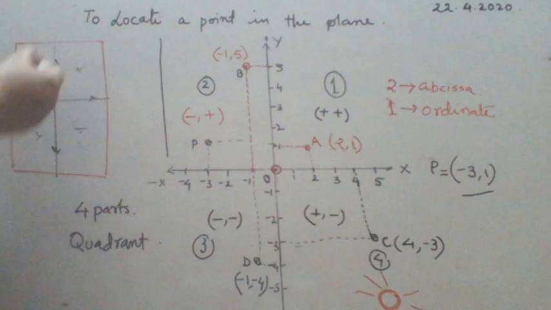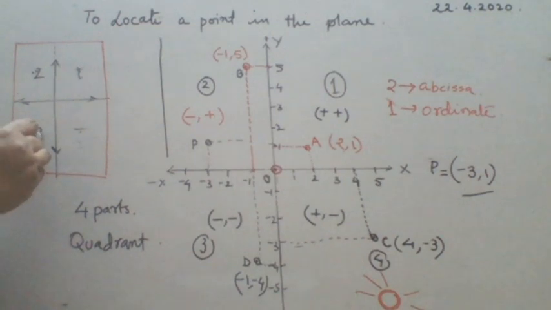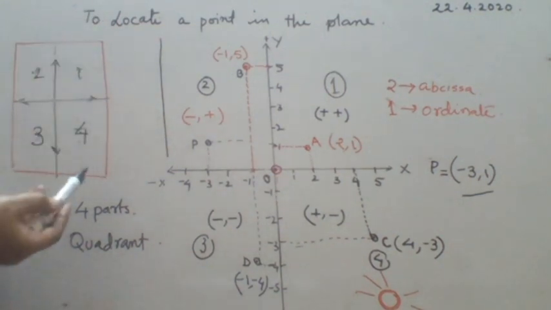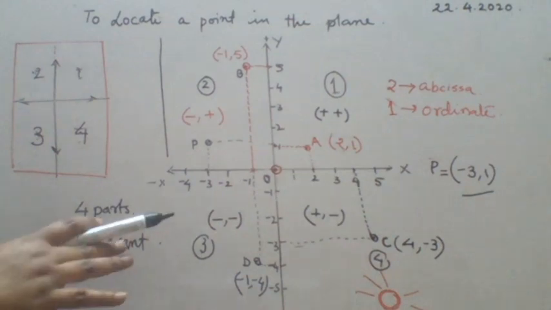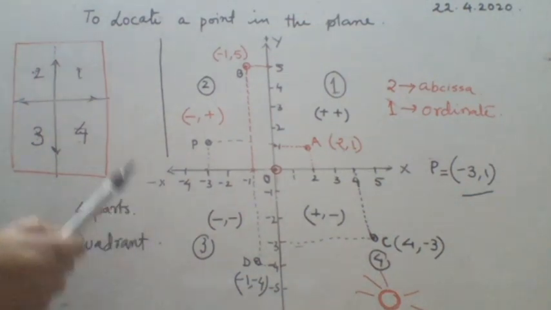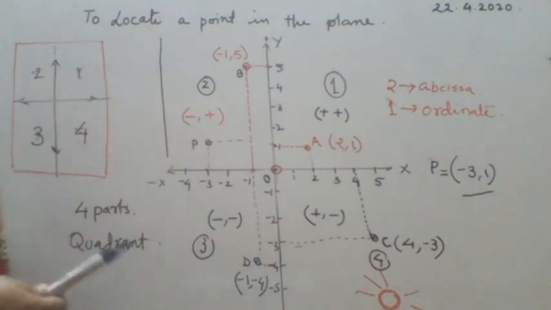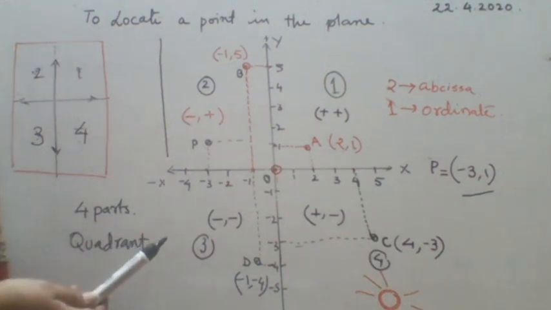How do we name these quadrants? We name them 1, 2, 3 and 4, going anti-clockwise. This comes from the contribution of the mathematician René Descartes, who gave birth to coordinate geometry and the method to represent a point on a plane.